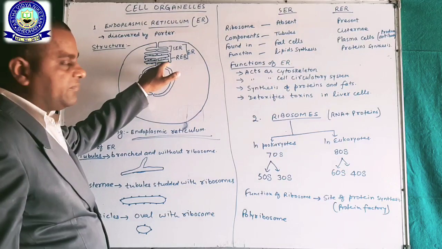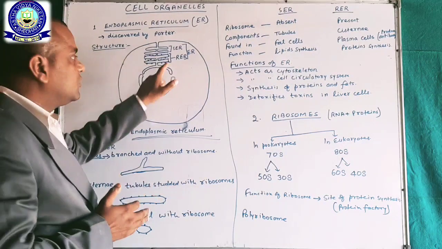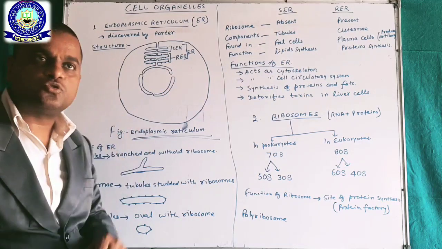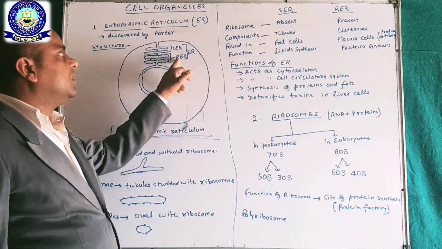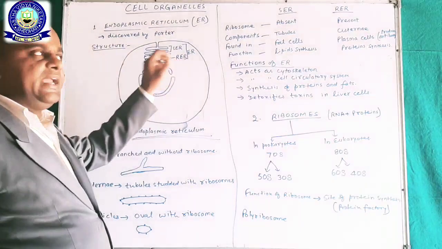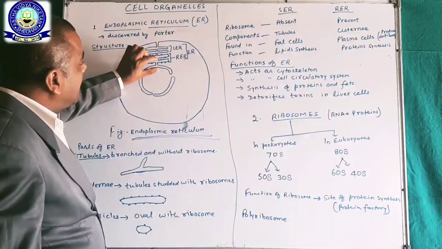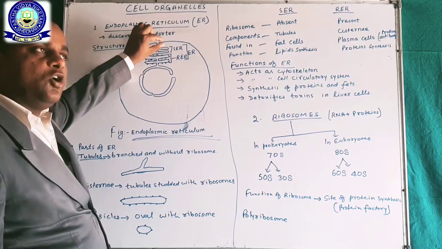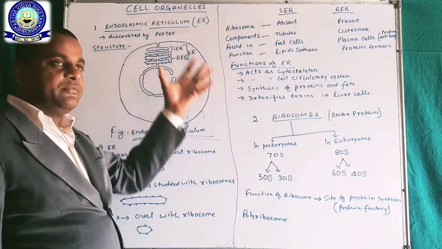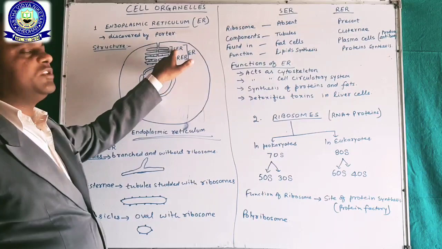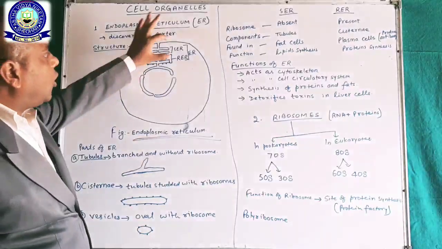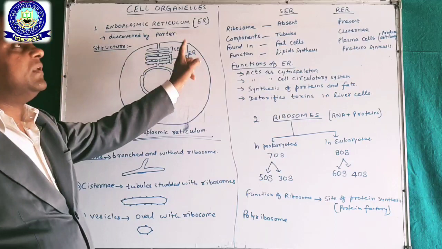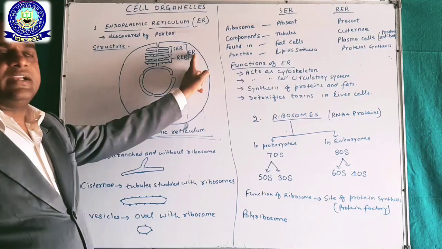These cisternae that are near the nuclear membrane are associated with ribosomes, and that is called rough endoplasmic reticulum. Behind and far away from the nuclear membrane, the cisternae which are not associated with ribosomes, that is called smooth endoplasmic reticulum. Okay, all together, smooth endoplasmic reticulum and rough endoplasmic reticulum are called endoplasmic reticulum.